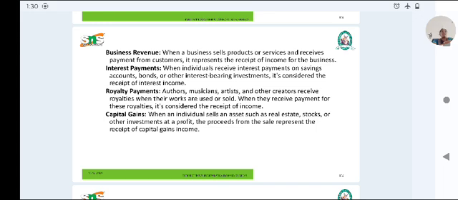Next one is capital gain. When individuals sell assets such as real estate, stocks, or other investments at a profit, the proceeds of the sale represent receipts of capital gain income.